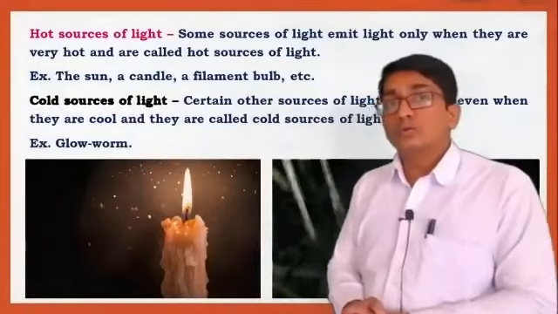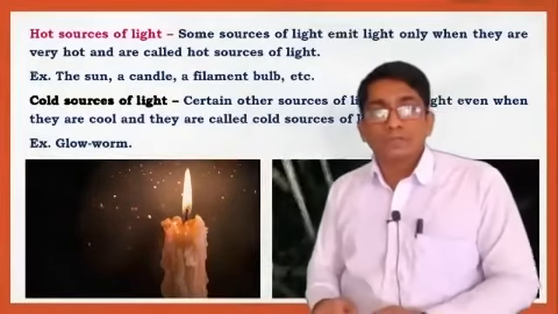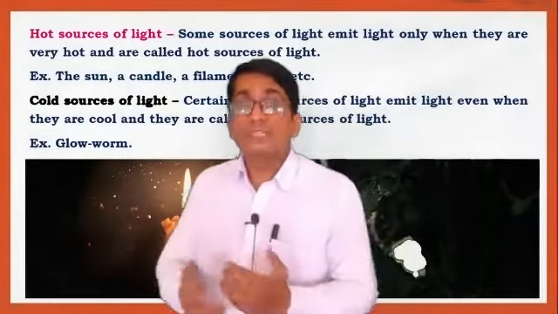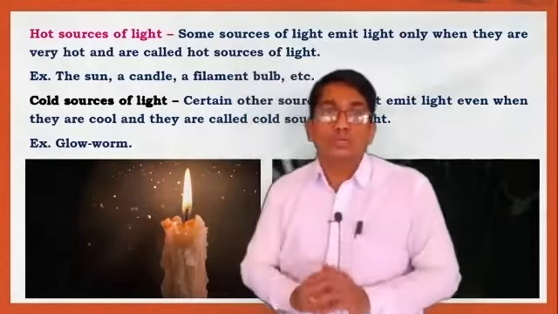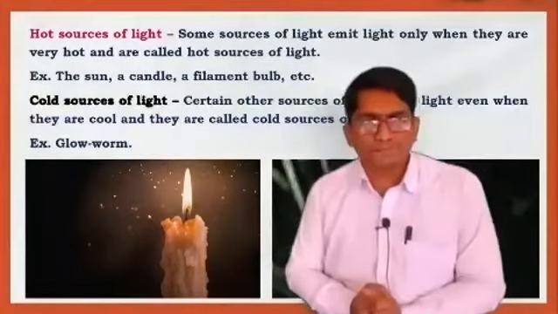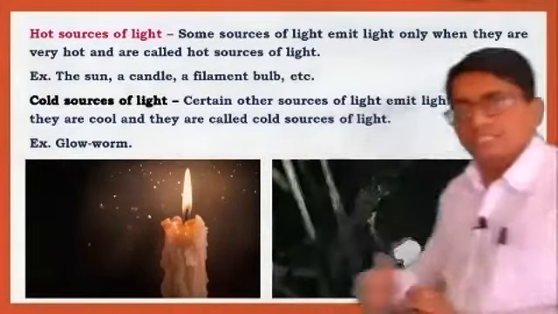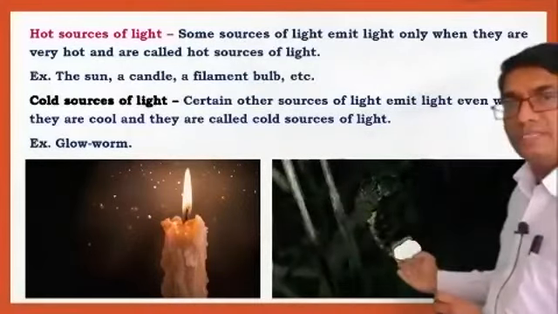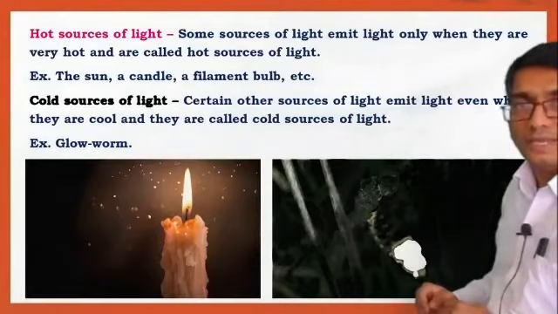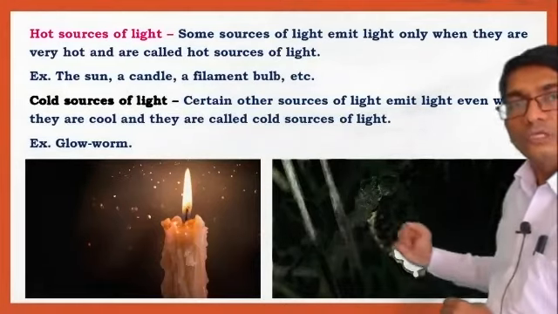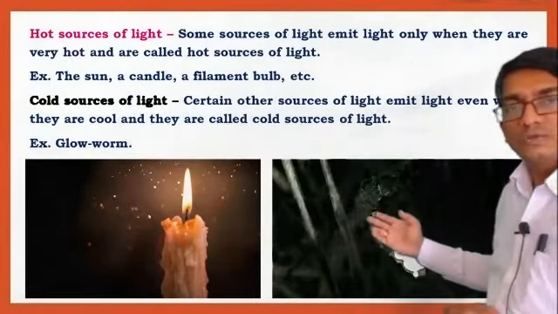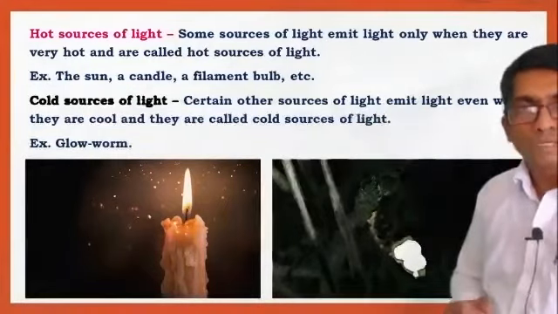Another type is the cold source of light. Certain other sources emit light even when they are cool. This is called a cold source of light. Example: a glowworm. The glowworm emits light, and it is not a hot source of light, it is a cold source of light. So these are the two types: hot sources of light and cold sources of light.